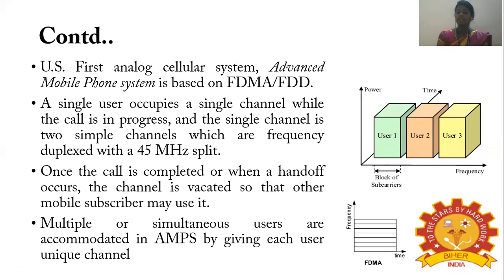Once the call is completed or when a handoff occurs, the channel is vacated, so other mobile subscribers may use it. So if I'm making a call and I cut the call, this channel will be made available to another user to use the particular channel frequency. Multiple simultaneous users are accommodated in the Advanced Mobile Phone System by giving each user a unique channel.